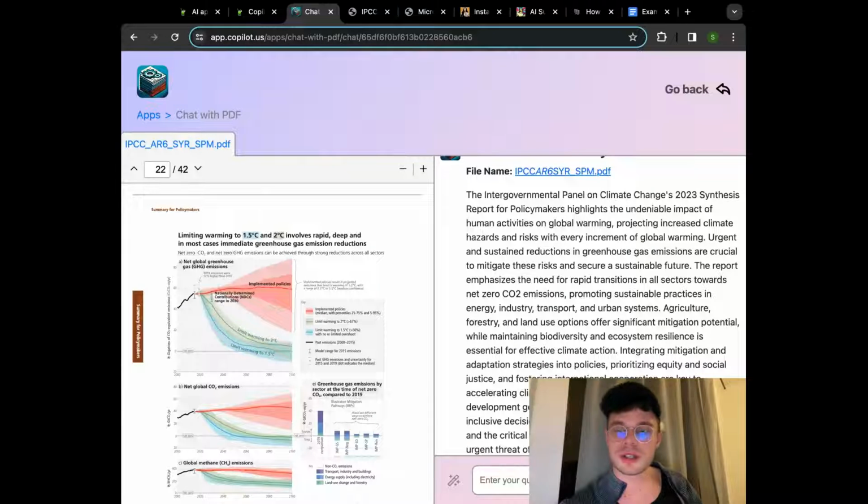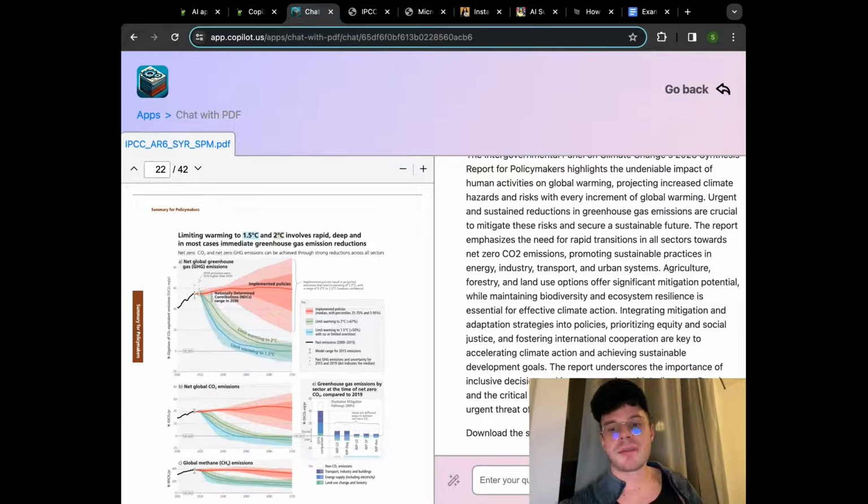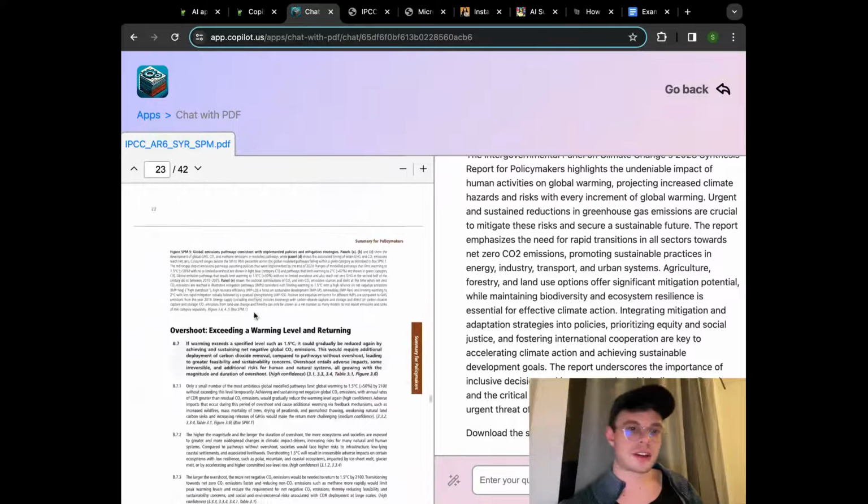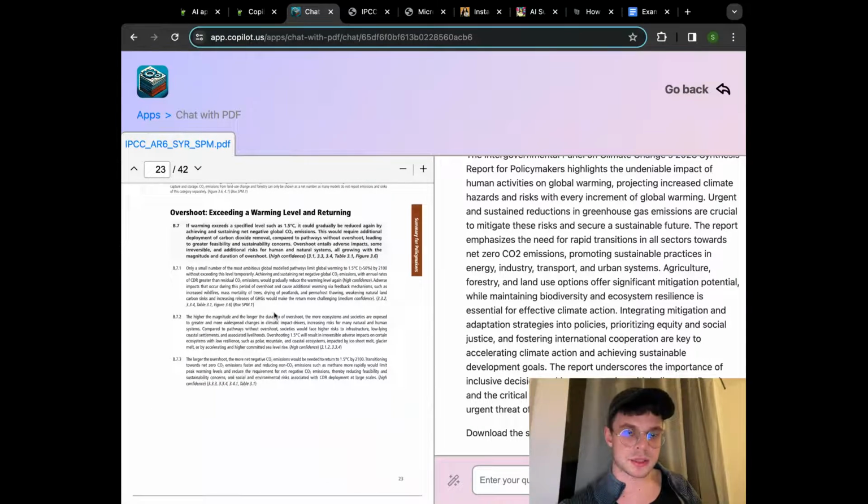Or in case you wanted to make it faster and make sure you have it on your desktop, you always have the option of downloading the summary in text form. Also, another feature that I really love using: for example, you're going through something and let's say you need to have a summary of this particular part. For example, this paragraph is something I want to summarize.